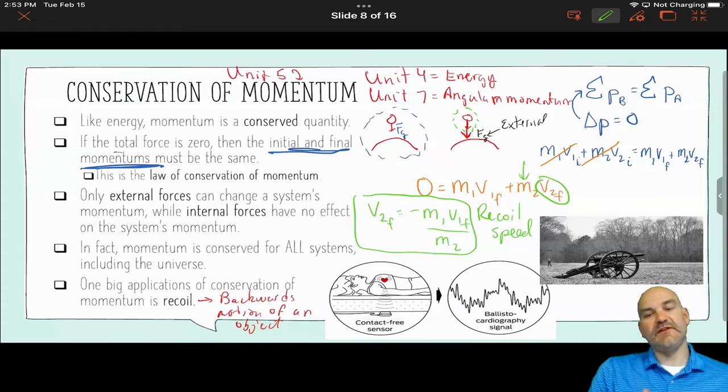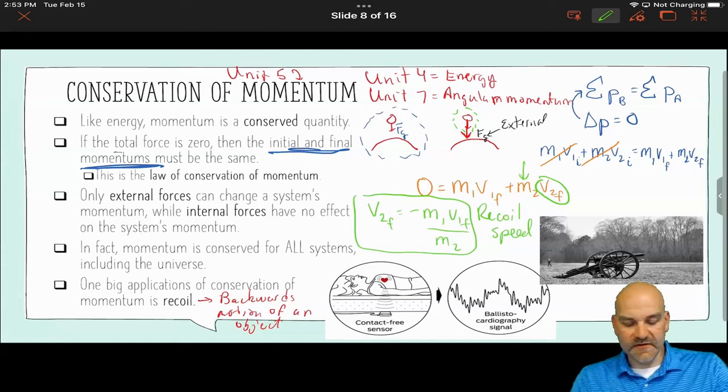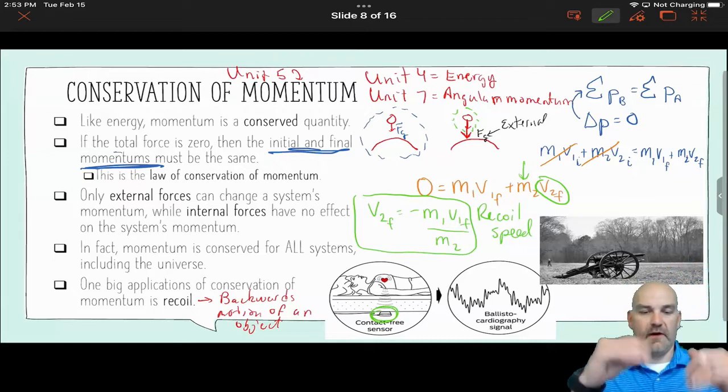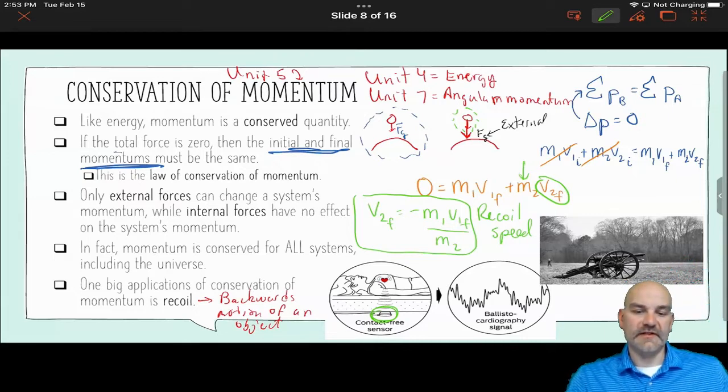You have EKGs, but then you have this here, which they call a BCG, right? Ballistocardiograph. What it does is there's a little sensor under a bed, and that sensor picks up the recoil of the heart and is able to transmit it back to beats per second, beats per minute, right?